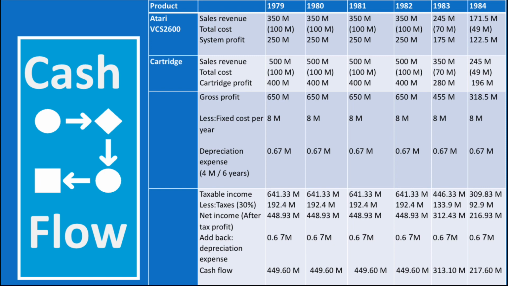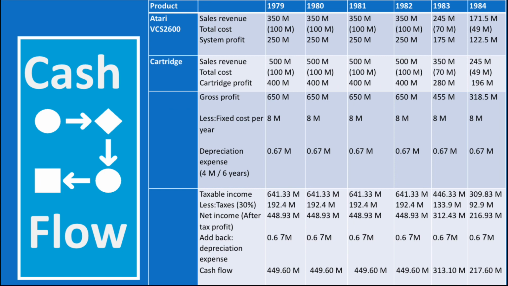The same number applies to the years 1979, 1980, 1981, and 1982. But in the year 1983, we have 30% less demand. So the gross profit decreased from 650 million in the last four years to 455 million, because we have a system profit of 175 million in 1983 and a cartridge profit of 280 million.